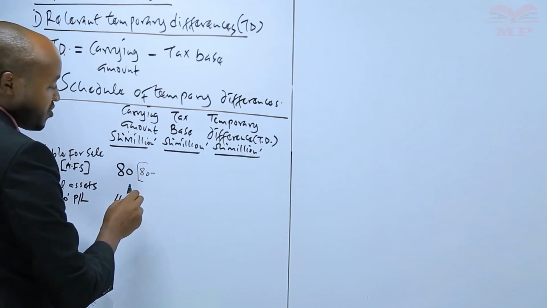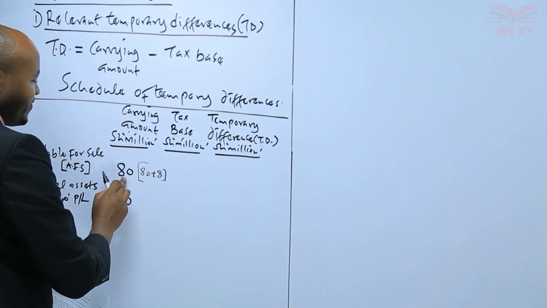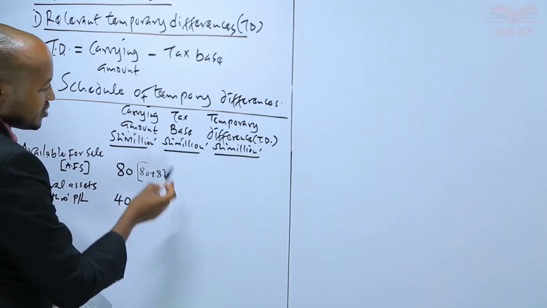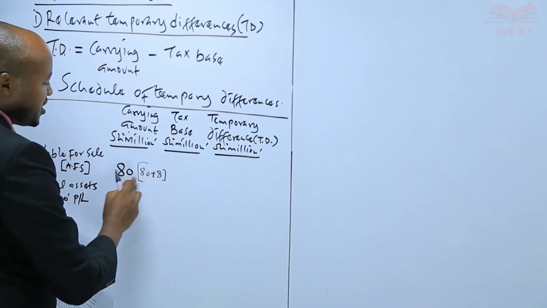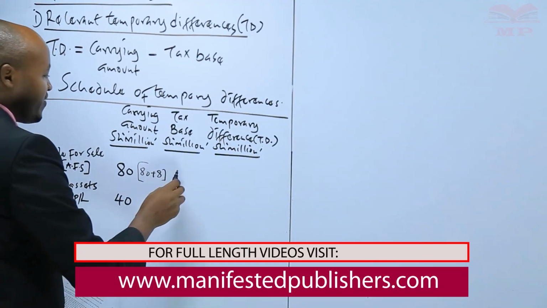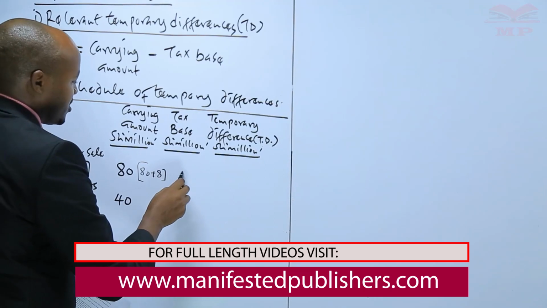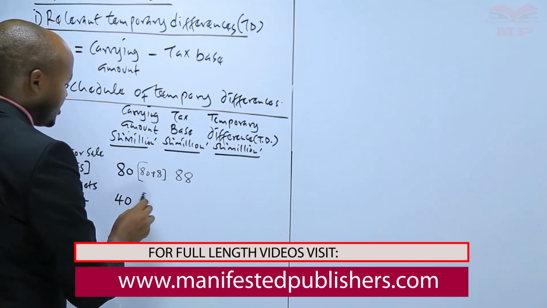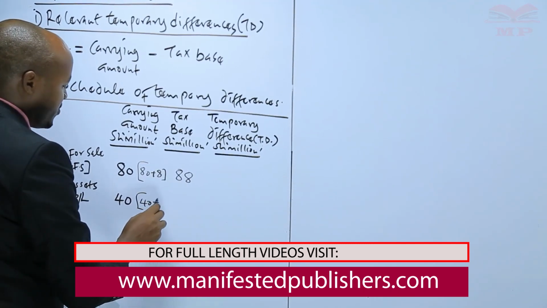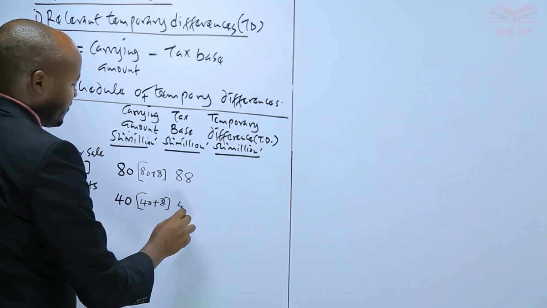And because there was a loss, we add back the loss. Because if the fair value was 80 million and they reported a loss of 8 million, that means that there was a decrease in the fair value from the cost which was incurred. So therefore, the cost in this case will be 80 million. We add back the loss, and this will give us 88. And the same concept will apply here. We take 40, we add back the loss of 8, and that will give us 48.